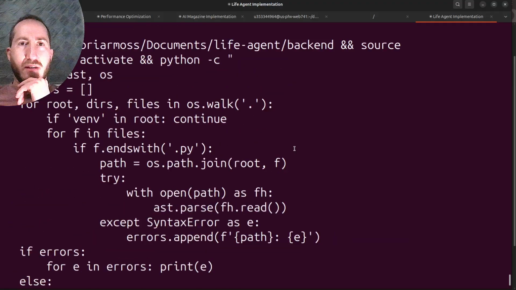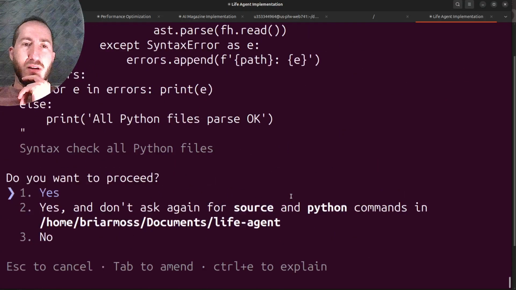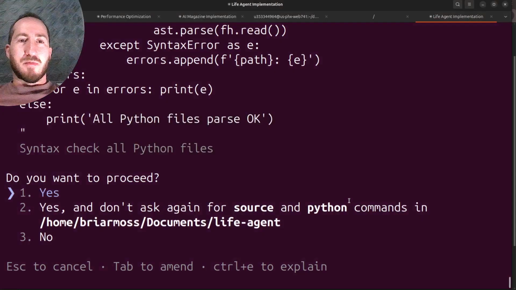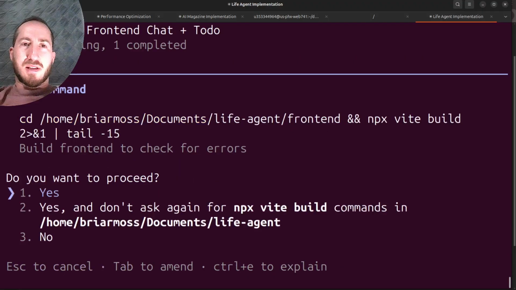So it says all 13 agent files exist. Let's do a quick syntax check on the back end. Part of me wants to say, no, don't do it, because I want to save tokens, because we are up to 60% used, but that seems unfair. So it wants to check them. And they all parsed okay, so let's let it keep going. It wants to build the front end to check for errors. Sure.